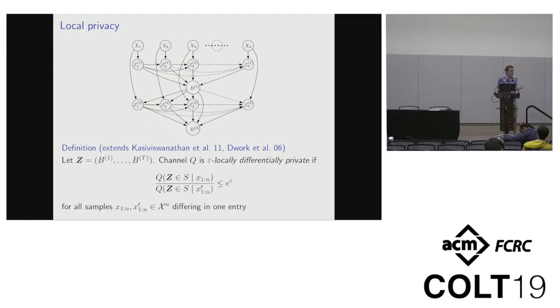Okay, so the definition of privacy that we're going to work in is, well, we'll see actually a bunch of different definitions of privacy. The starting one is local differential privacy. So we say that this whole channel or this whole communication scheme, whatever you want to call it,